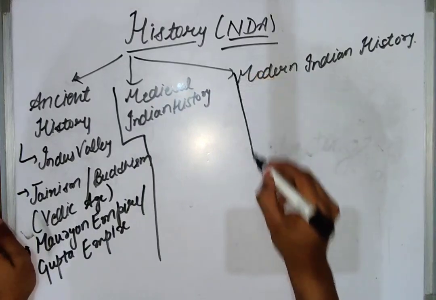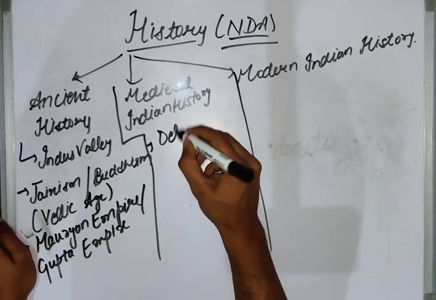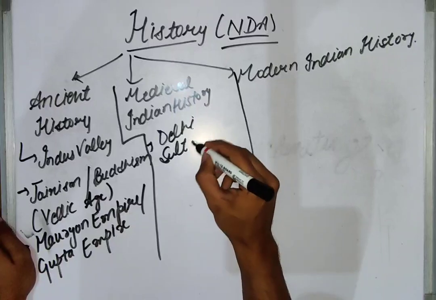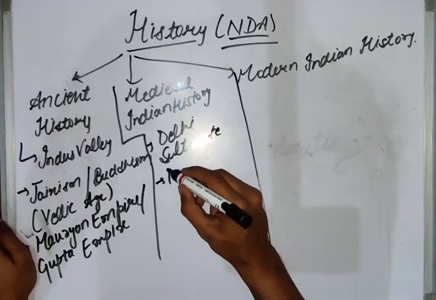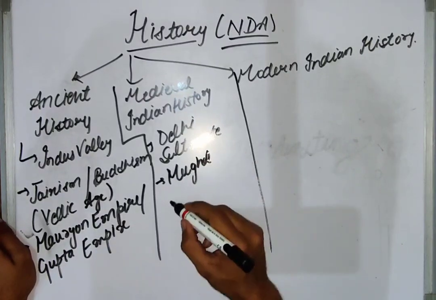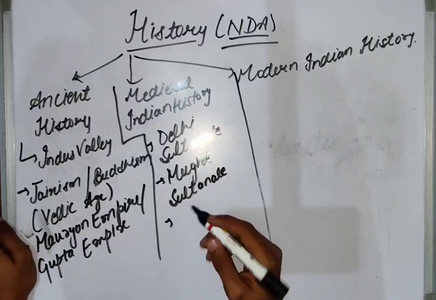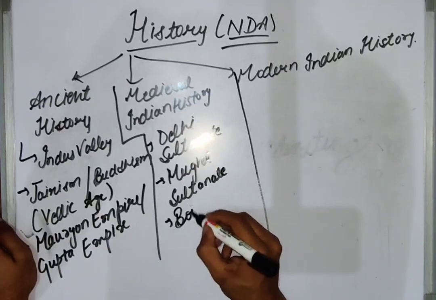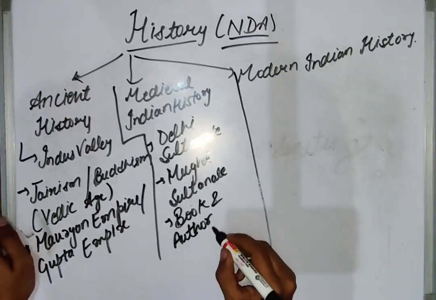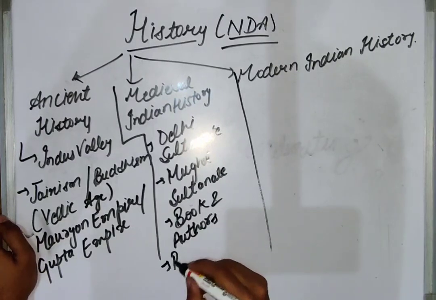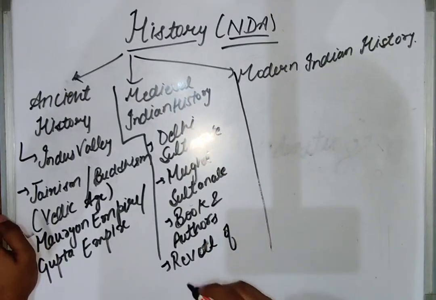Let's study what comes under the medieval Indian history. Medieval Indian history comprises the Delhi Sultanate, Mughal Sultanate, and books and authors. And the revolt of 1857.